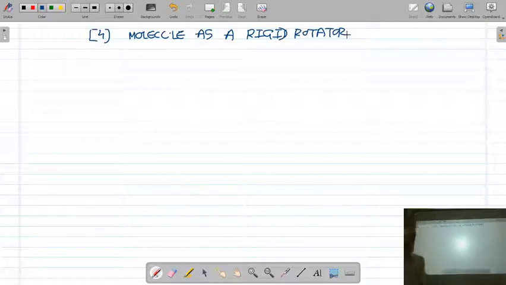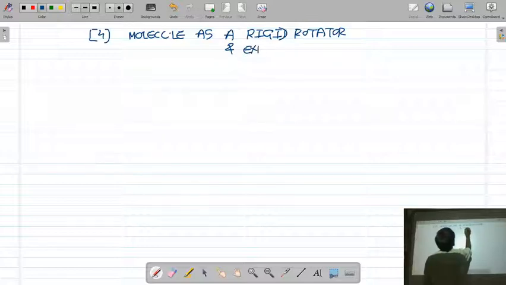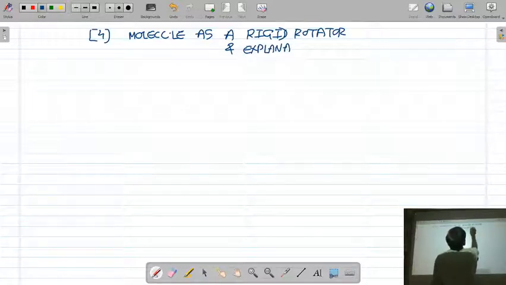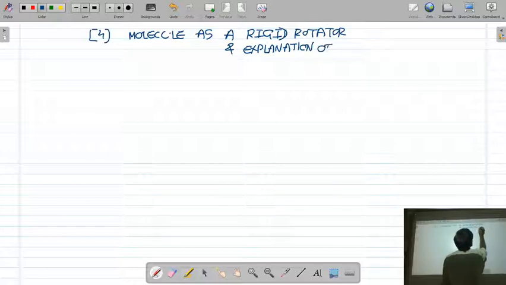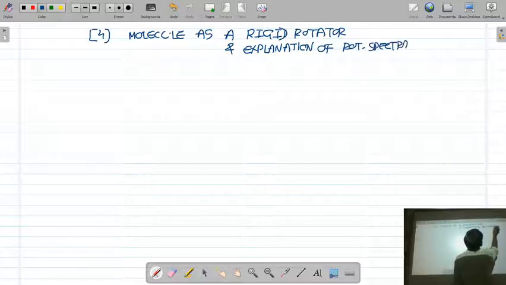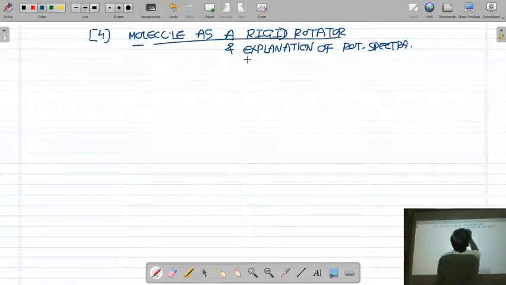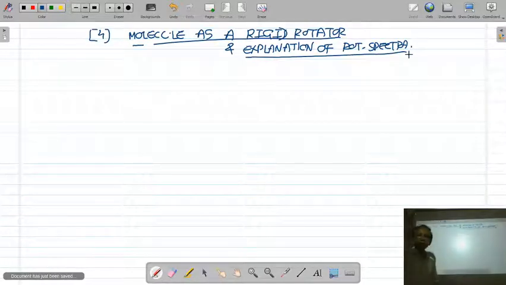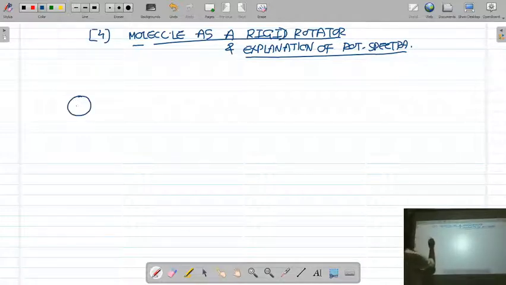So the next article is molecule as a rigid rotator and explanation of rotational spectra. In this article we will learn the explanation, meaning how the rotational spectra arise due to the transition of the molecule between two rotational energy levels. In the previous lecture, I told you that the molecule has two atoms.